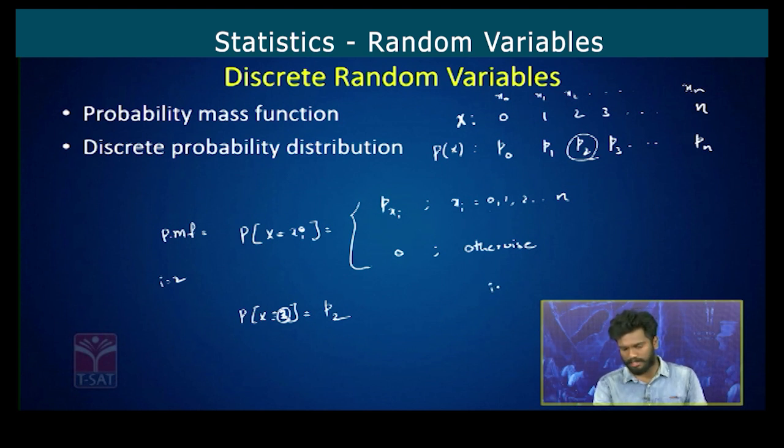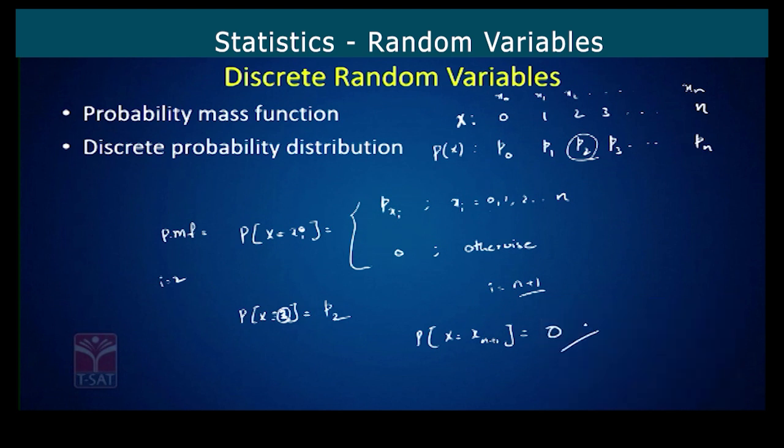Similarly if I consider i is equal to n plus 1, probability of x is equal to x of n plus 1 will be equal to 0 because this n plus 1 is out of the limit. So xi is assuming only 0, 1, 2, 3, so on up to n. So when you take i is equal to n plus 1, its probability will become 0. There are 2 points you have to remember. What are the probabilities it is assuming? P0, P1, P2, P3, so on to Pn. Let's consider Pi, where i takes values from 0 to n. It must be greater than or equal to 0 always.